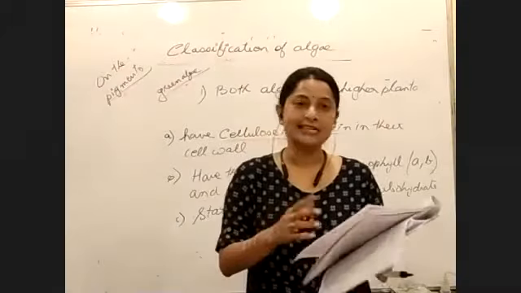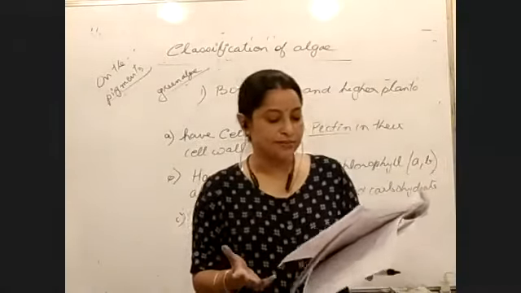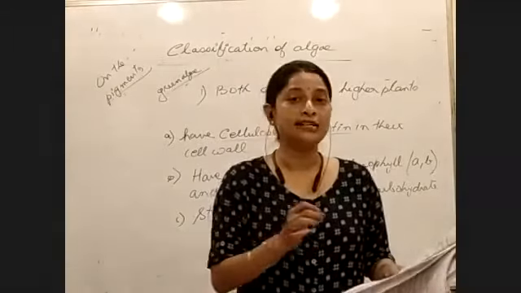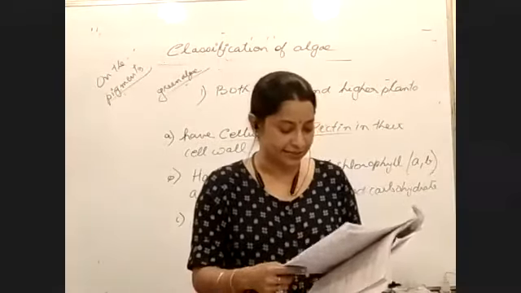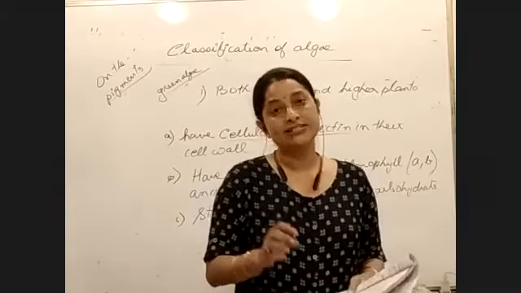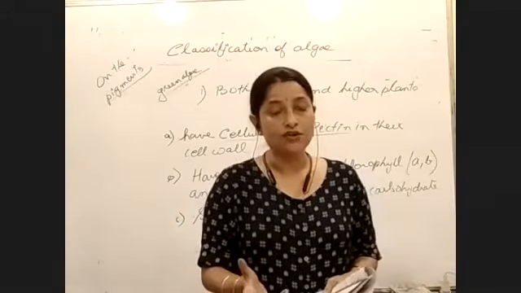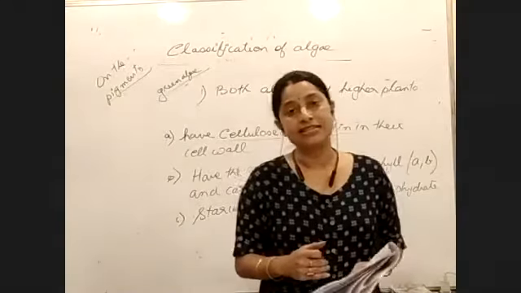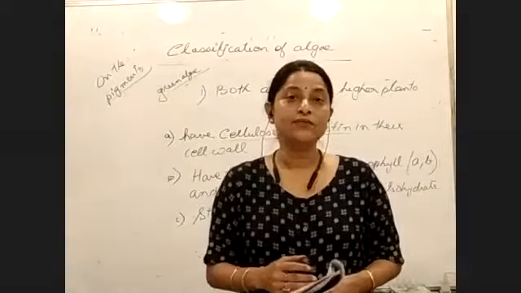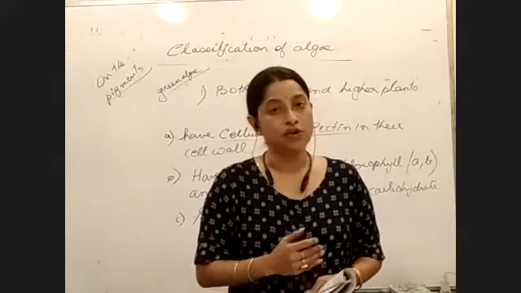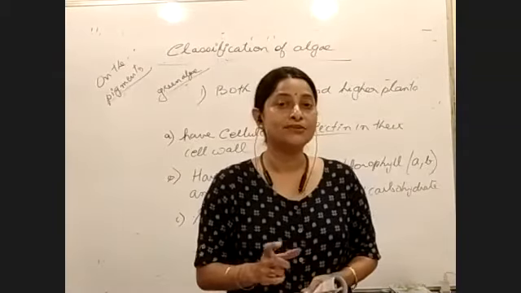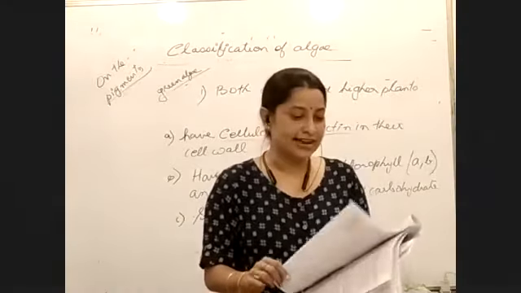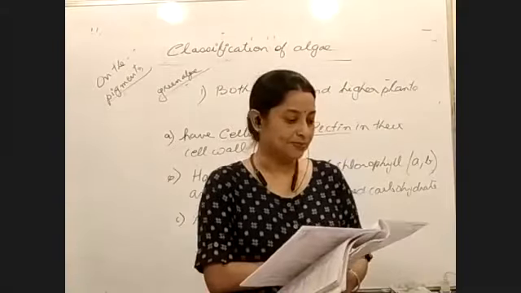Questions were already asked in the last class. Give an example of a motile unicellular green algae. Give an example of a non-motile unicellular green algae, etc. So we see unicellular forms, colonial forms, filamentous forms, and multicellular forms also. When we are talking about unicellular forms of algae, we need to specifically remember one example, that is Acetabularia.